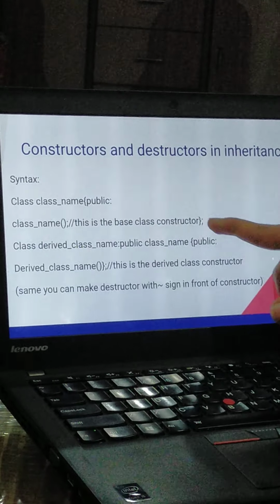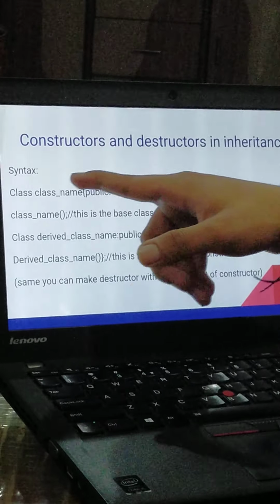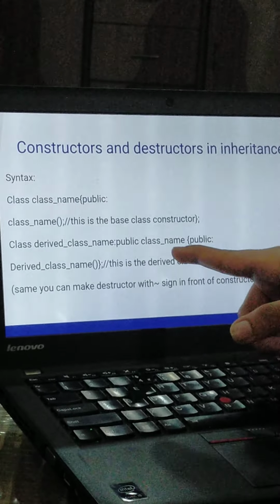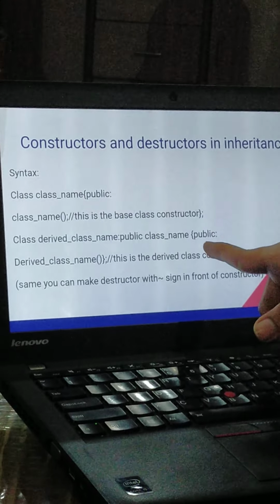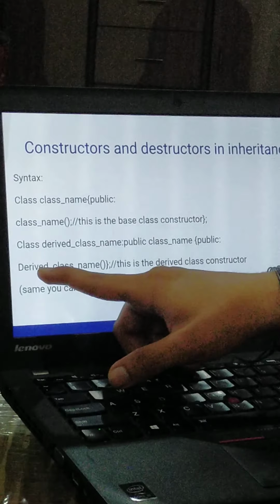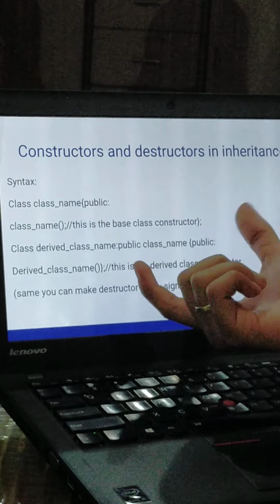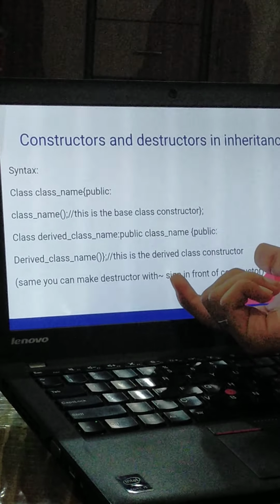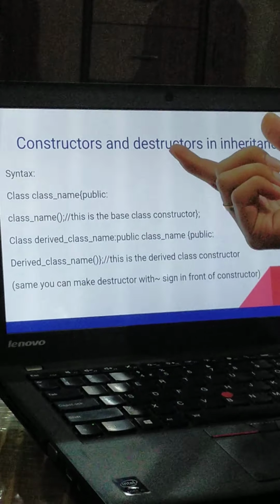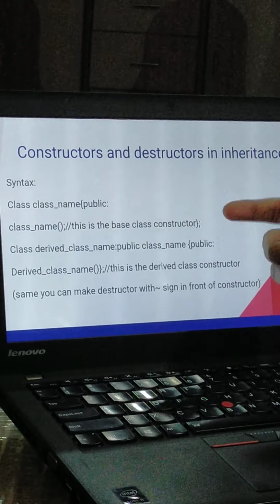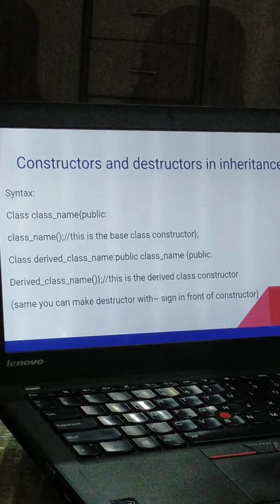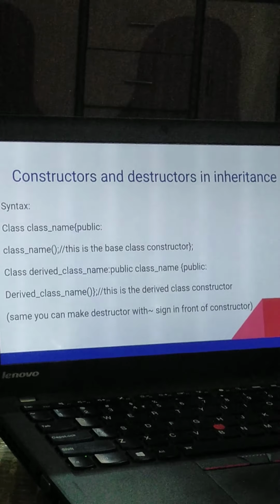The class name is the base class, and then we will call it public, with the derived class name as the constructor for the other class. This is the derived class constructor. So this is basically the typical syntax of constructors and destructors in inheritance.